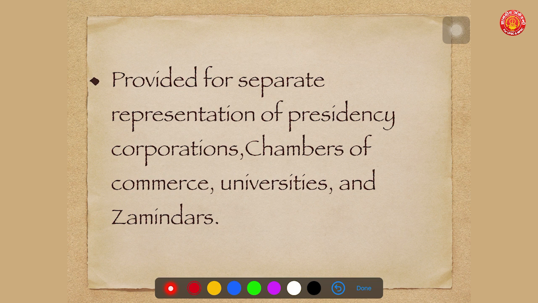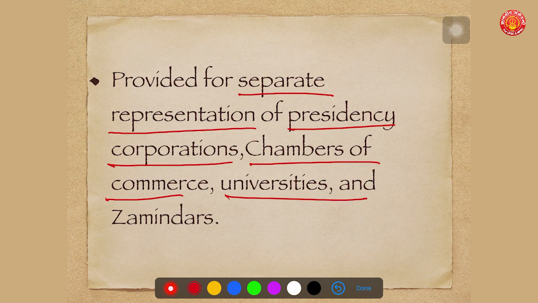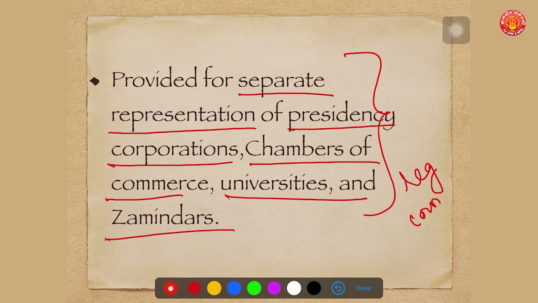Another important thing was that it provided separate representation for various groups. These groups were presidency corporations, chambers of commerce, universities, and zamindars. They were given representation on the legislative councils of the viceroy. So this was the point to be remembered, that separate representation was given to various important pressure groups in this particular act.